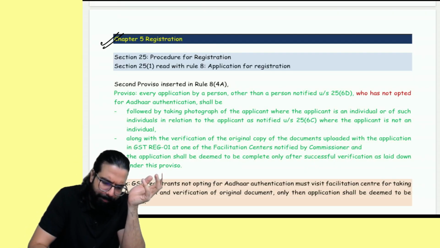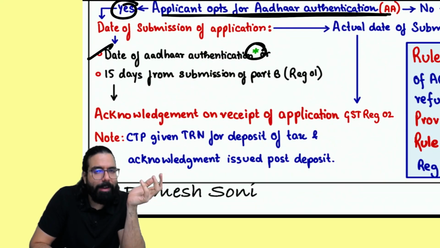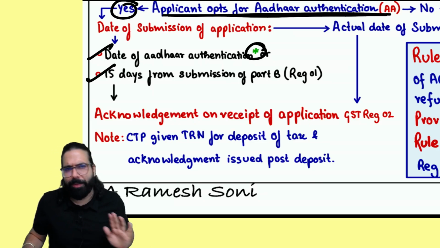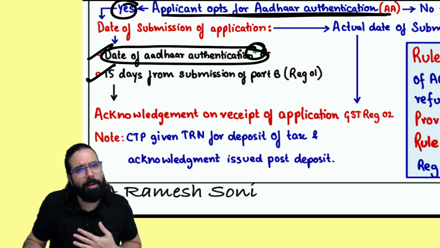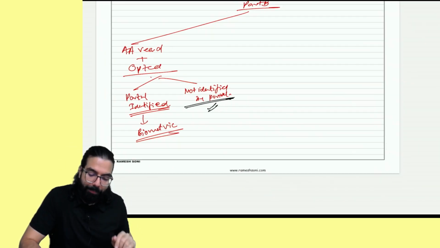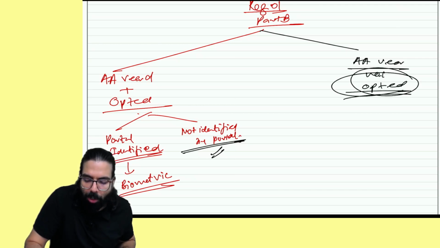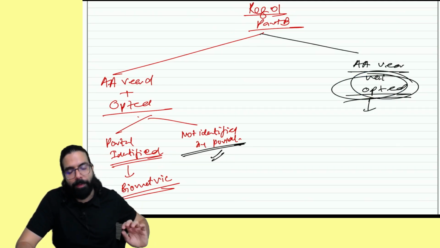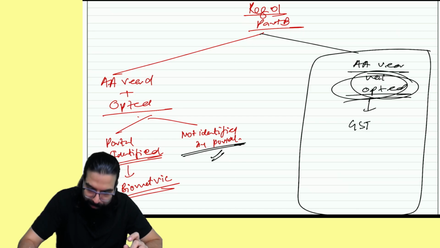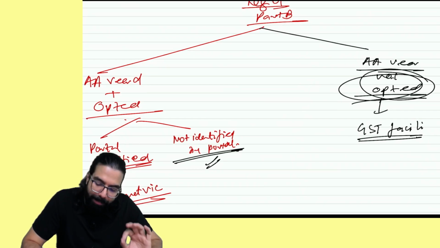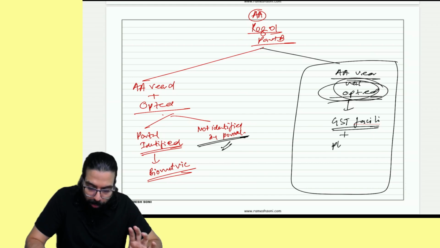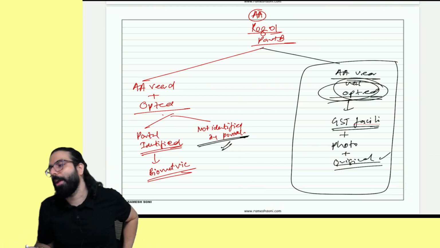Your application is submitted when? Your application is submitted on the date of Aadhaar authentication or 15 days from the submission of Part B. Basically, on the date of Aadhaar authentication, your application will be deemed to be submitted. But if in Part B Aadhaar authentication is required but not opted, then it's gone. If you have not opted in spite of being required, they are telling you, please come to the GST facilitation center. This is the main point, which is the amendment point. You have to come to the GST Facilitation Center, where they will take your photograph and check the original document, and only then your application will be deemed to be submitted. I hope this point is clear.